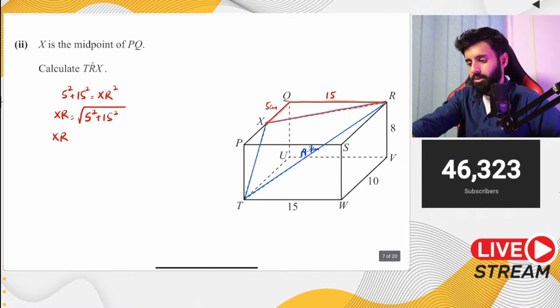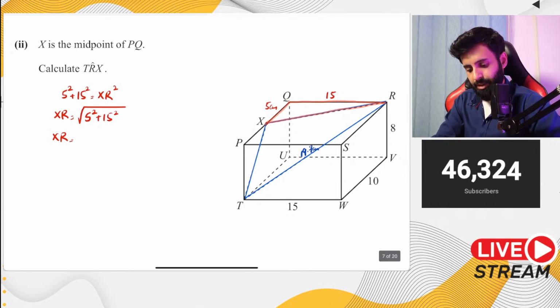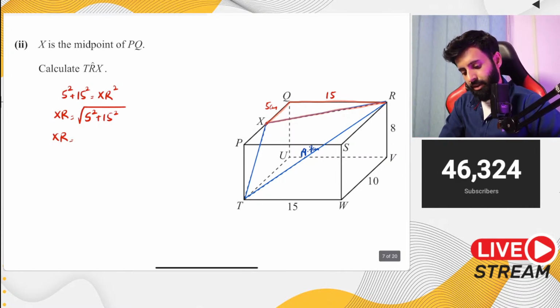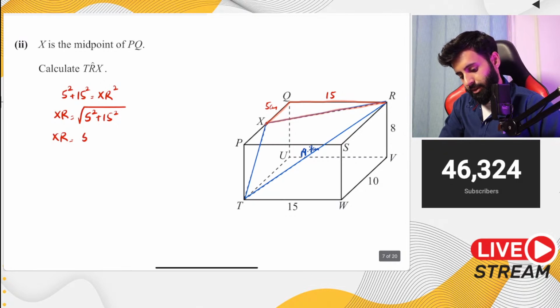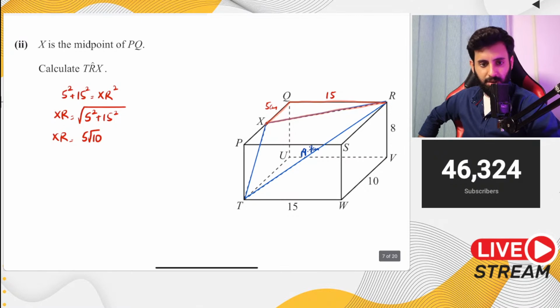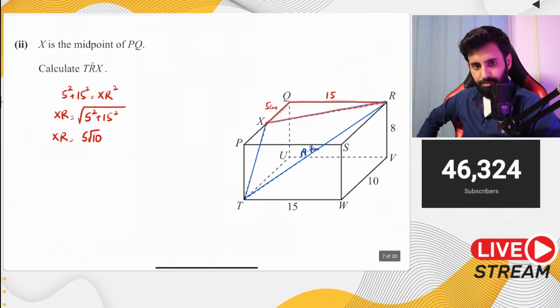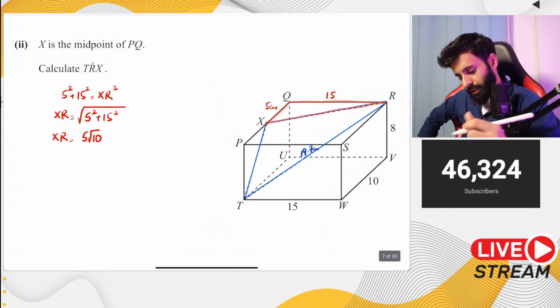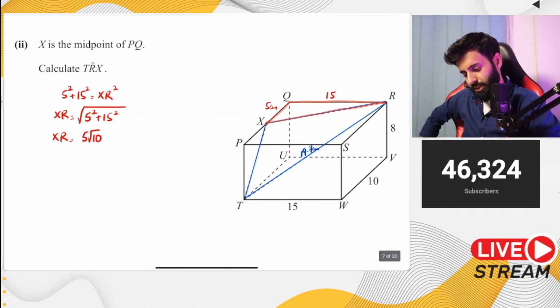So XR equals, let's see, what do we have? Square root of 5 squared plus 15 squared. So that's equal to 5 under root 10. Okay, so we'll let this be as 5 under root 10 for now, because it's not the final answer. Okay. Then let's talk about XT.